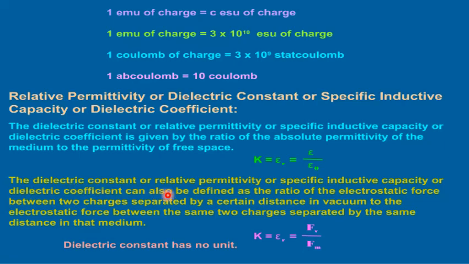The dielectric constant can also be defined as the ratio of the electrostatic force between two charges separated by a certain distance in vacuum to the electrostatic force between the same two charges separated by the same distance in that medium. Dielectric constant has no unit. K is equal to epsilon R is equal to Fv upon Fm, where V is vacuum and M is medium.